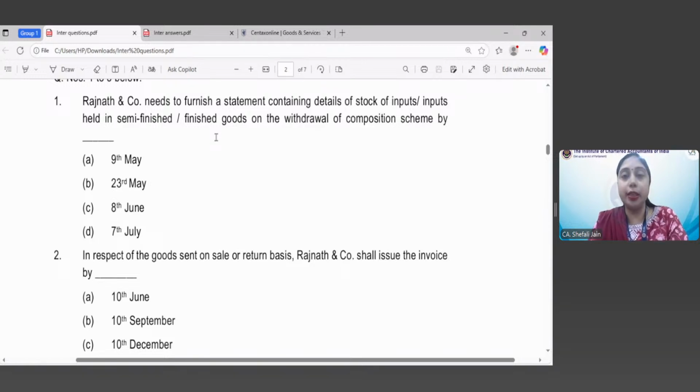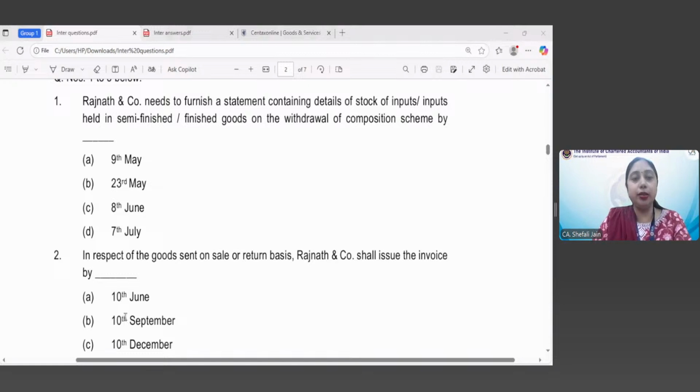So whatever stock of inputs is not yet in production, or some input which has already gone into semi-finished goods or is held in your finished goods, that stock you have to give on the withdrawal of composition scheme. Now, by what date does this statement have to be furnished?